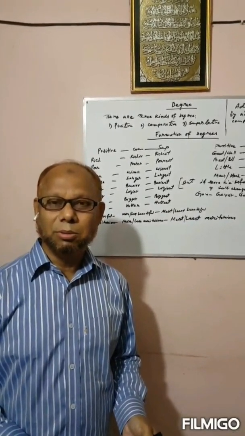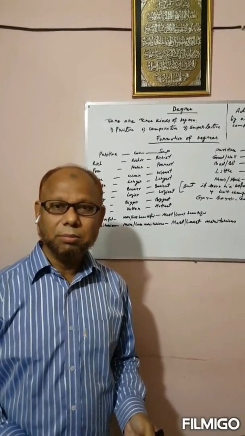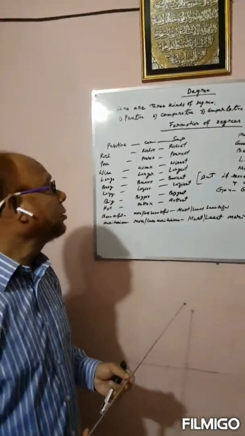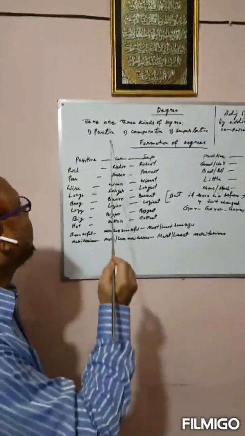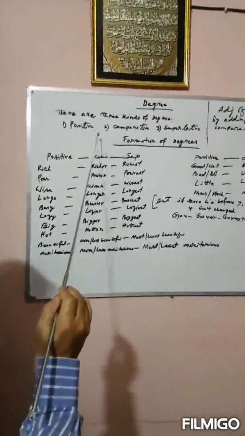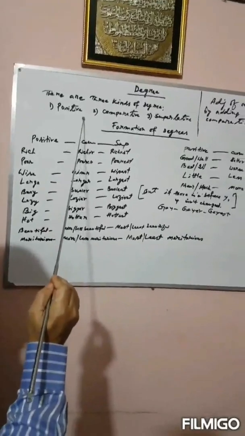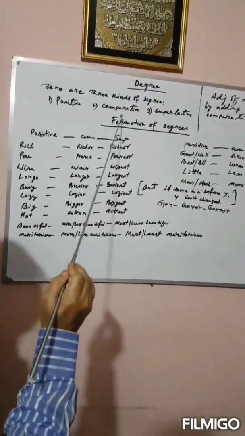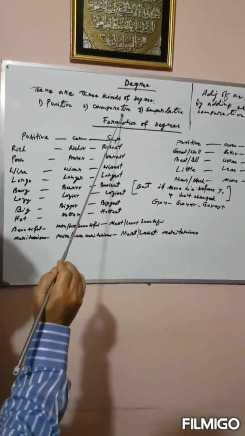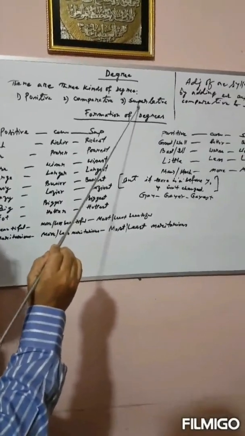Today I am going to discuss how to change degrees. You know, there are three kinds of degrees. They are positive, comparative, and superlative. In the positive degree, there is no comparison. We don't compare anything. In the comparative, two things or two persons are compared, and in the superlative, more than two things are compared.